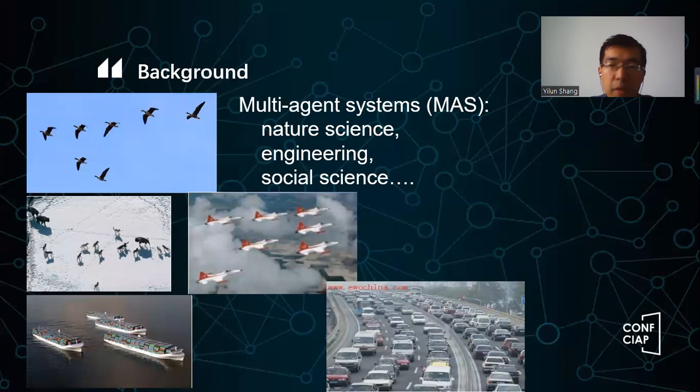So about the background about multi-agent systems or multi-agent networks, we will see all these kind of complicated network systems in nature, in engineering, and also social science, and so on and so forth, like the flocks of birds, school of fishes, a swarm of wolves, bees, and then the UAV, unmanned aerial vehicles, robots, traffic systems. So all these systems, they can be represented by an interconnected system full of multiple different types of networks. We call this a kind of multi-agent systems.